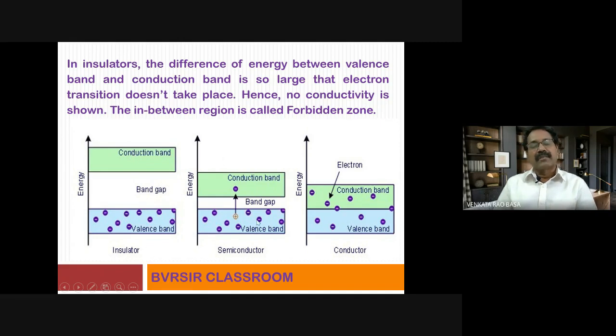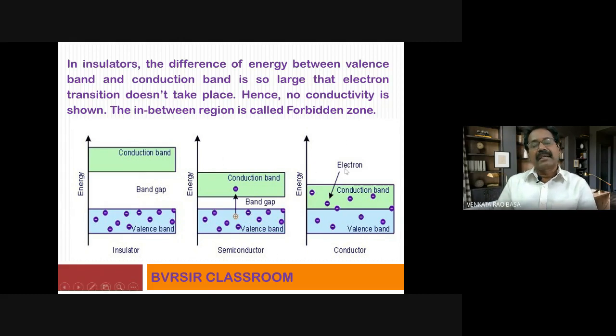Okay. Now, observe this one. Semiconductor. The energy gap between valence band and conduction band is small. Okay, therefore, what is the possibility? An electron present in this region can migrate to the conduction band under suitable conditions, like increase in temperature or addition of an impurity, that is called a doping material. Now what happens? Electron from this area goes to this area, then there is possibility of electrical conductivity.